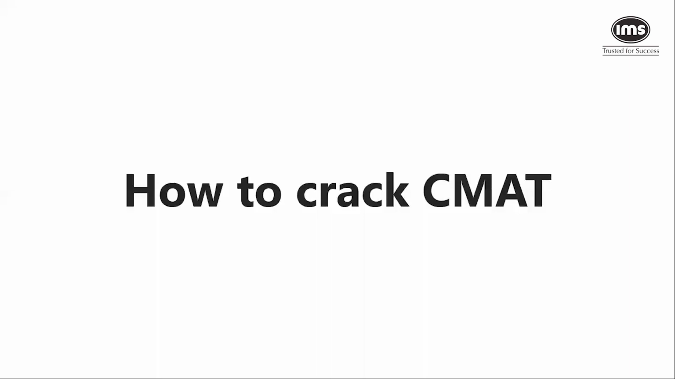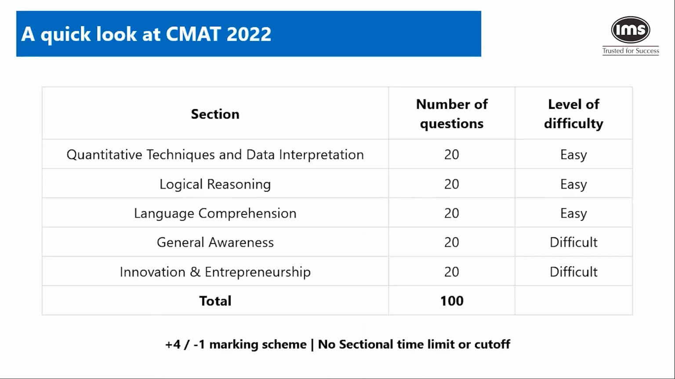So let's get started. The first thing that I want to talk about is CMAT 22. Now, CMAT 22 is a change from what it has been earlier. If you think of the history of CMAT, it used to be a paper which had 4 sections: Quant, LR, Verbal, and GK. Every section used to have 25 questions, so total 100 questions, 180 minutes. That was the format in all the past CMATs.